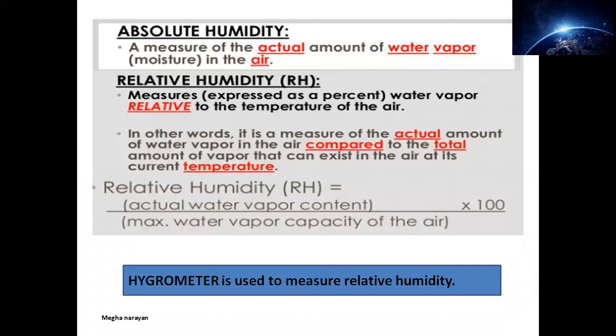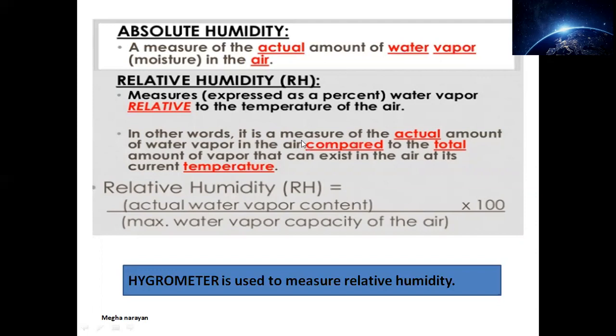Talking about absolute humidity, it is a measure of the actual amount of water vapor in the air. Please have a look, here a bit of correction is needed. The measure of the actual amount of water vapor present in air is absolute humidity. Fine. Coming to relative humidity, it is represented by RH, the same way as given in your book. Relative humidity is a measurement always expressed as a percentage, which is the water vapor relative to the temperature of air. If you didn't understand, don't worry. Have a look here.